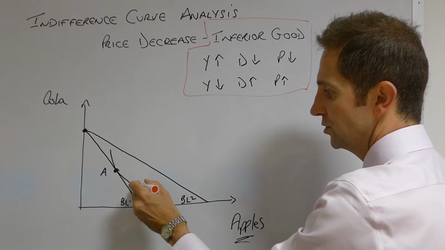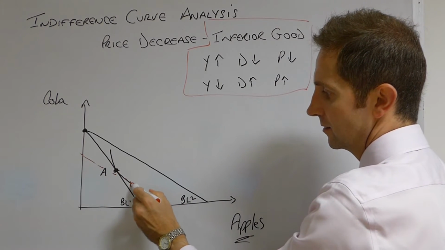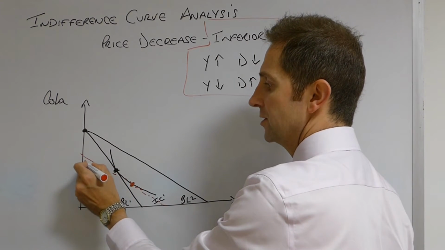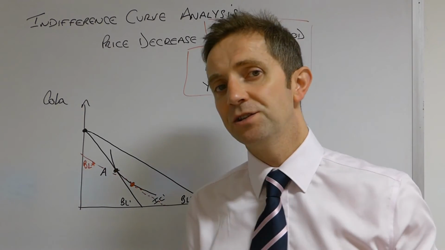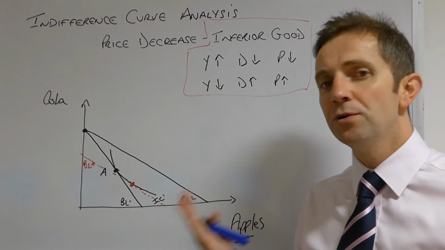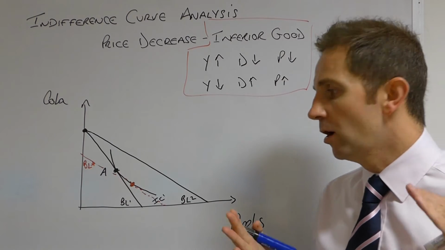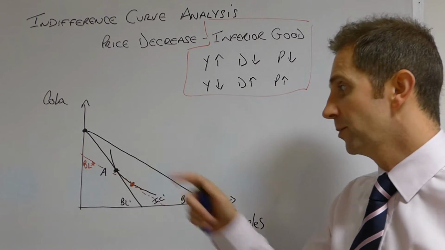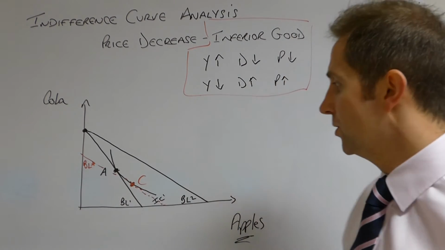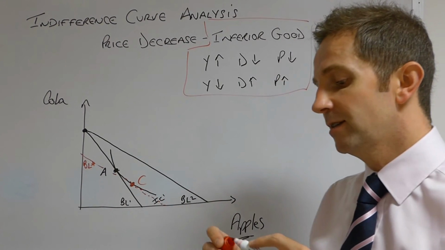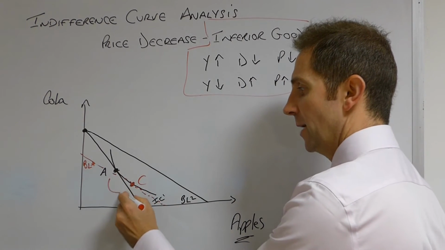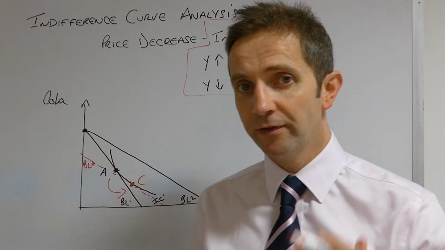So we need to consider the new price ratio, shown by the new budget line BL2, and we're going to draw that so that it's tangential to IC1. So as you'll know from previous videos, this is called the shadow budget line, BL star, and this is showing us, at the new price ratio, the level of income which would be necessary to put us onto the original level of utility or satisfaction, shown at point A. So in this instance, a move here to point C would, at the new price ratio, yield the same utility as point A. So that, ladies and gentlemen, from A to C, that is our positive substitution effect.